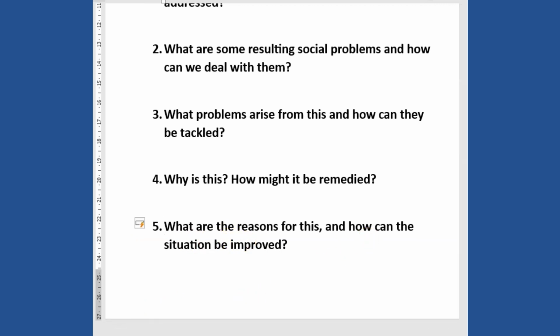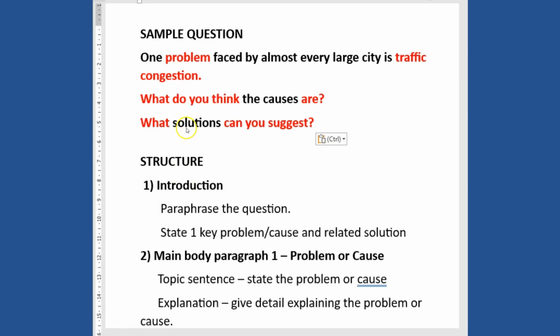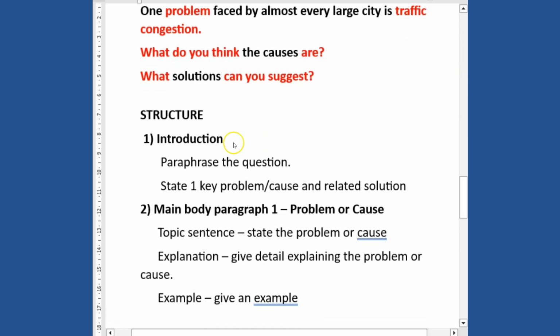All right, so now let's look at the structure and how we can go about this question. Before we look at the structure, let's re-examine our question again. It states that one problem faced by almost every large city is traffic congestion. What do you think the causes are, and what solutions can you suggest? So this is the question given. So how do we go about it?